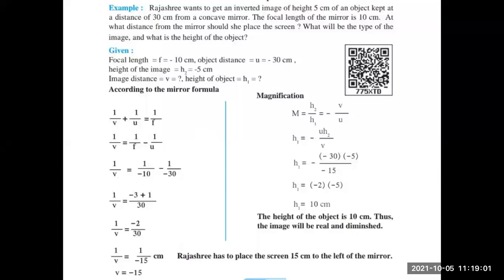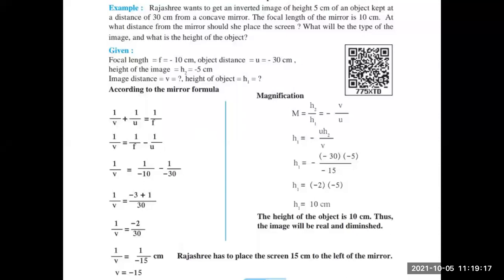The focal length of the mirror is 10 centimeter. At what distance from the mirror should she place the screen? What will be the type of the image and what is the height of the object?